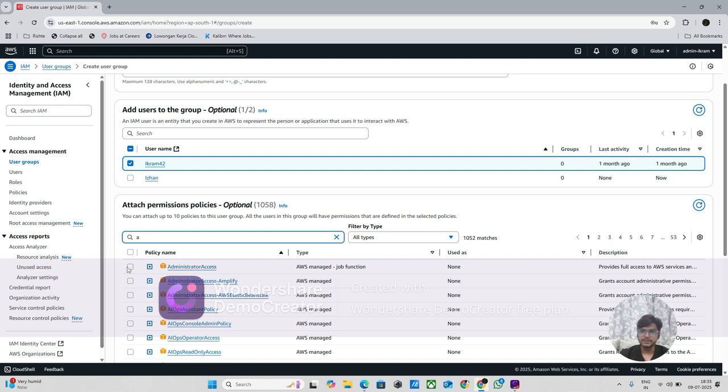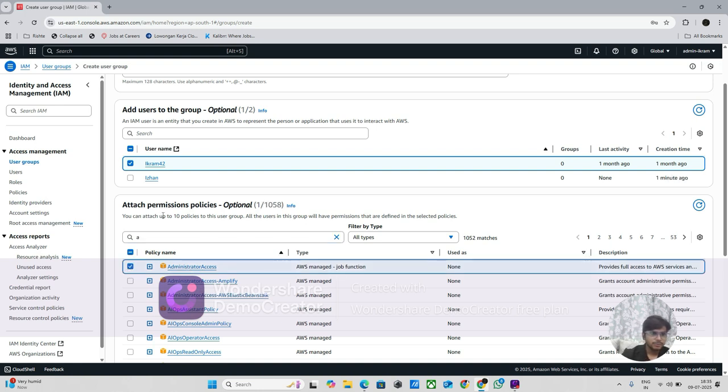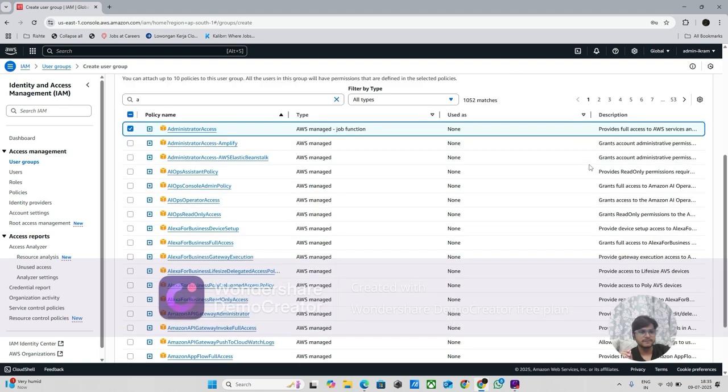If I click admin level, what will happen? In Ikram 42 there is EC2 full access, but now it will have one policy also. What is the policy? Administrator full access.